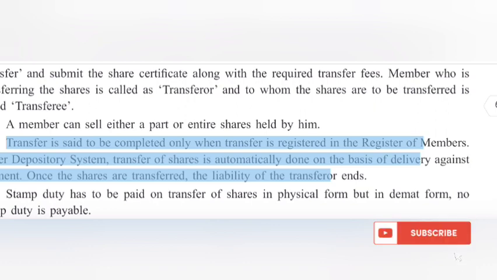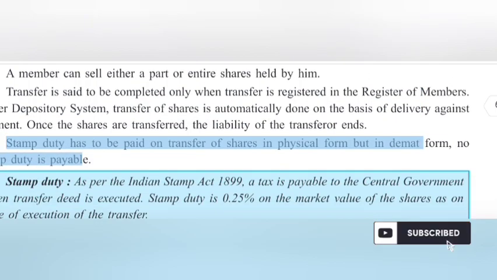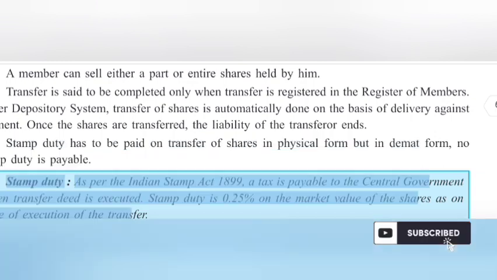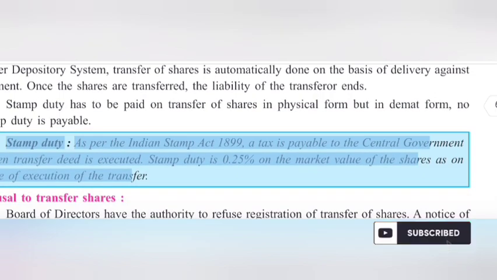Under the depository system, transfer of shares is automatically done on the basis of delivery against payment. Once the shares are transferred, the liability of the transferor ends. Stamp duty has to be paid on transfer of shares in physical form, but in demat form, no stamp duty is payable. Stamp duty: as per the Indian Stamp Act 1899, a tax is payable to the central government when the transfer deed is executed. Stamp duty is 0.25% on the market value of the shares as on the date of execution of the transfer.